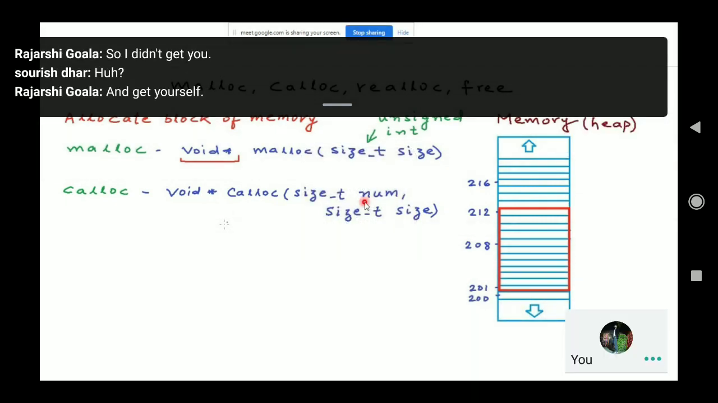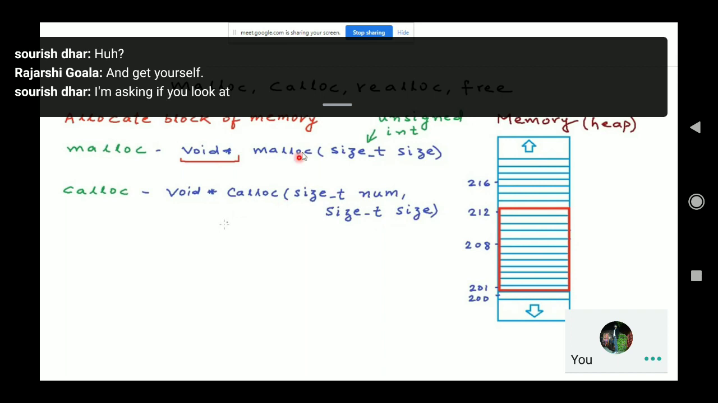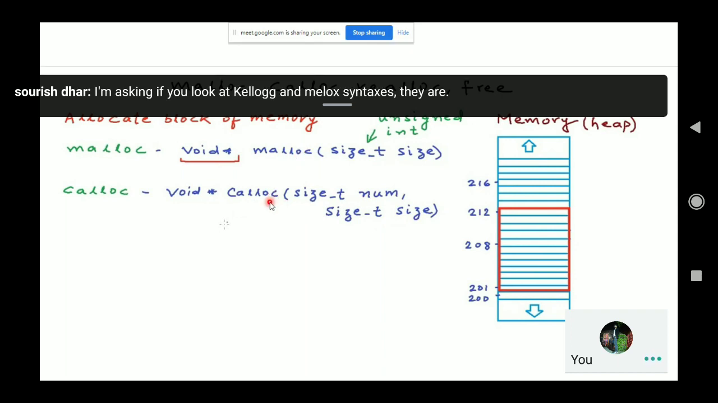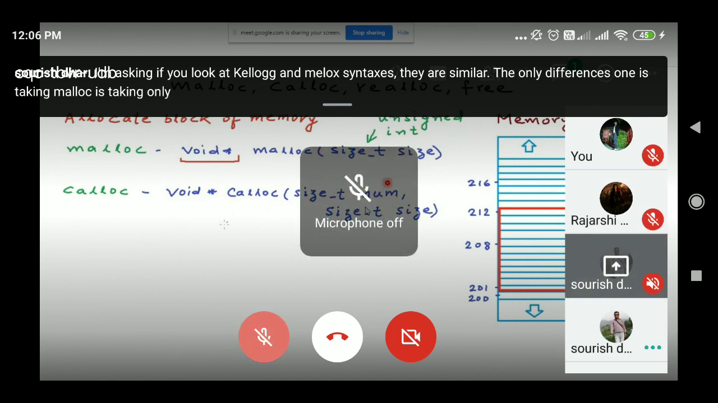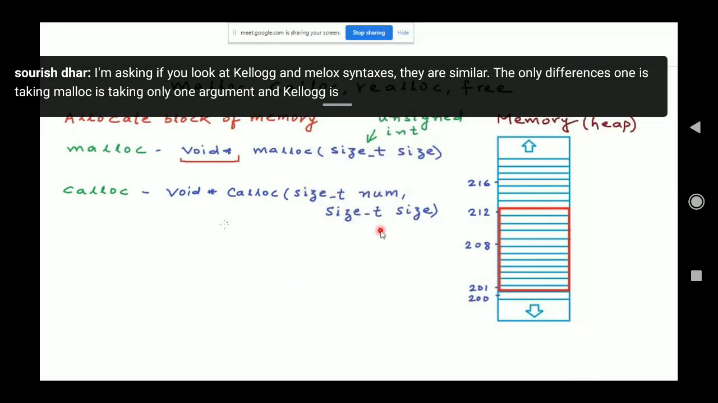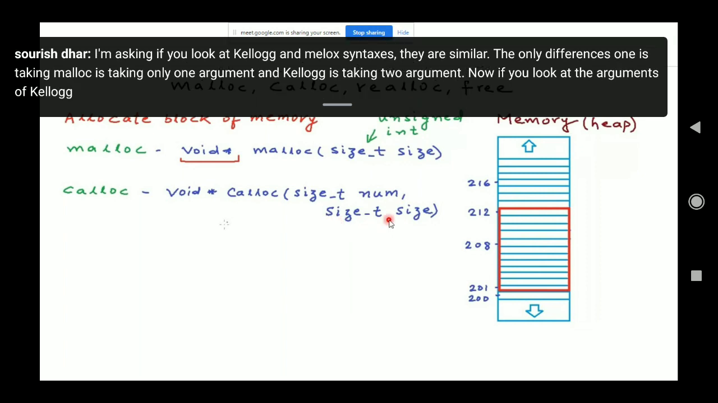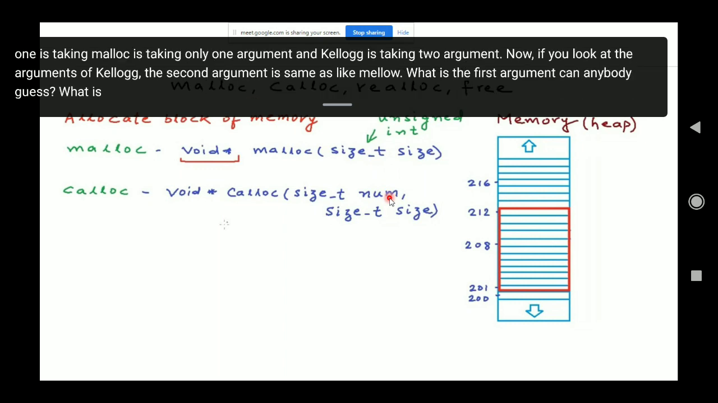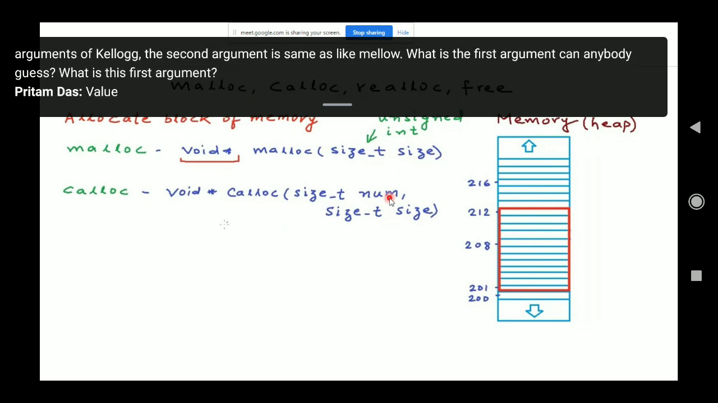I'm asking, if you look at calloc and malloc syntaxes, they are similar. The only difference is malloc takes only one argument, and calloc takes two arguments. The second argument of calloc is the same as in malloc. What is the first argument? Can anybody guess what this first argument is? Value stored in the address.